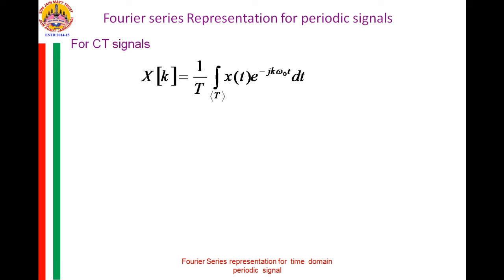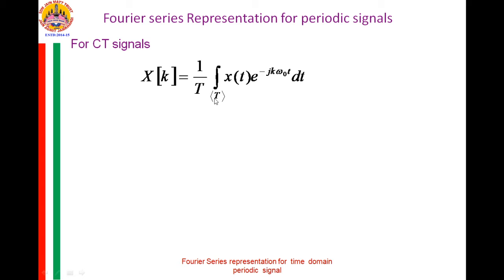Now x of k, the Fourier coefficients of continuous time periodic signal x of t, shall be obtained by this expression, where x of k is equal to 1 by T integration over the period T, x of t e raised to minus jk omega naught t dt.